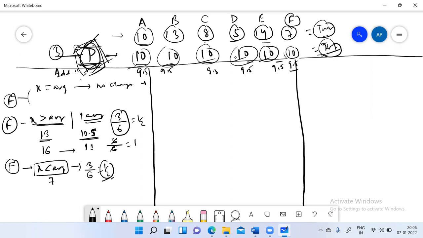And another way to calculate is, since you already know the total is 50, because average into 5 is 50, plus the new number 7, and divided by 6. So by this way, you can also do it. So either think in a way that you give the number from your side and extract from everyone, or just calculate the total divided by 6. Did you get the point? So if X is less than the average, if the new value coming is less than the average, what will happen to the average? Average will drop.